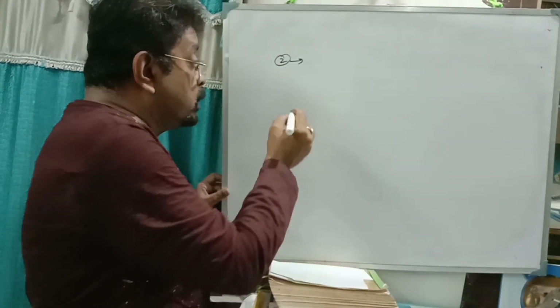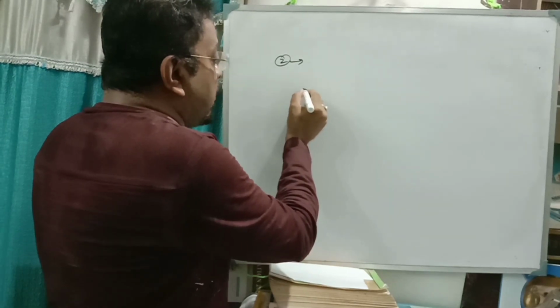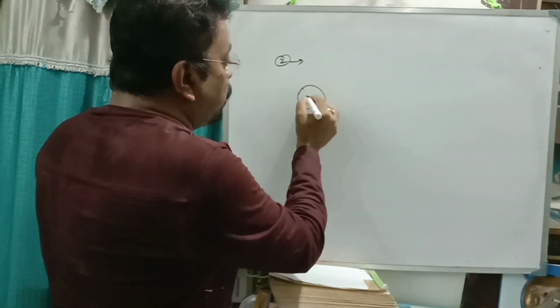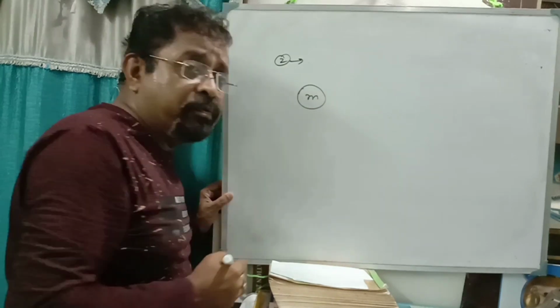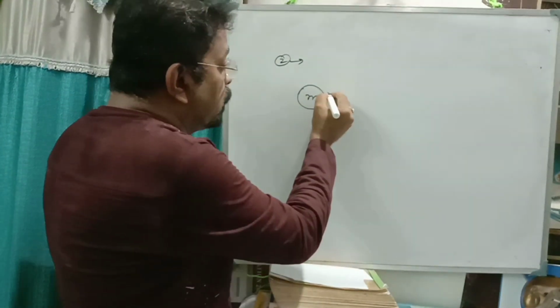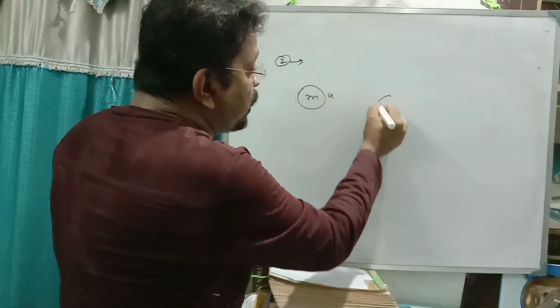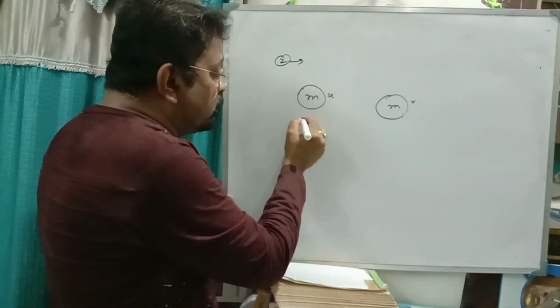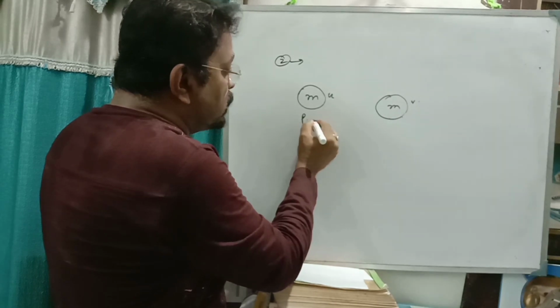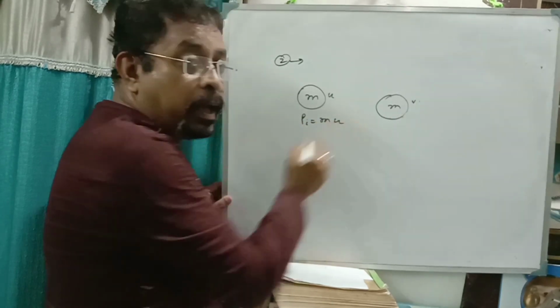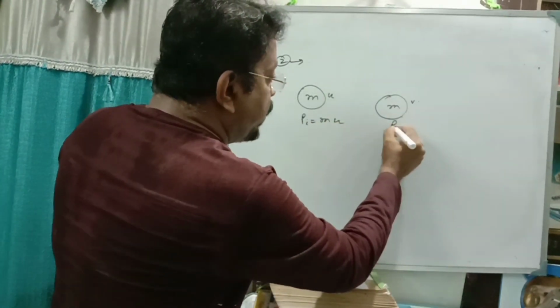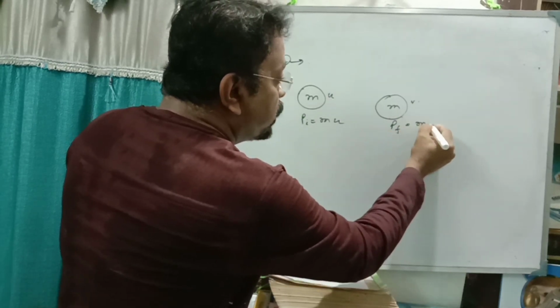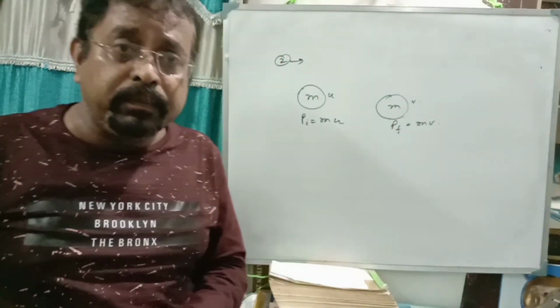Now suppose this is a mass, m is the mass, the initial velocity is u, and the final velocity is v. So the initial momentum is mu, and the final momentum is mv. So what is the change in momentum?